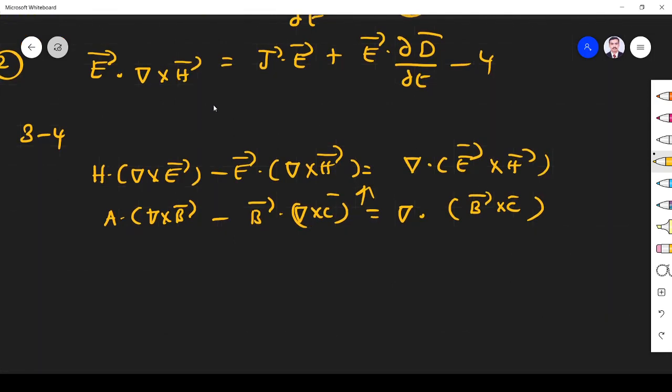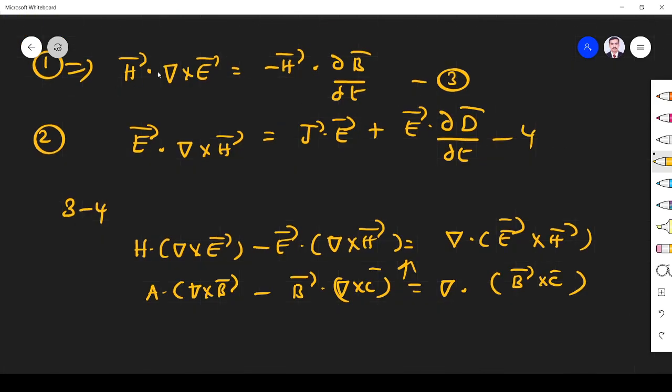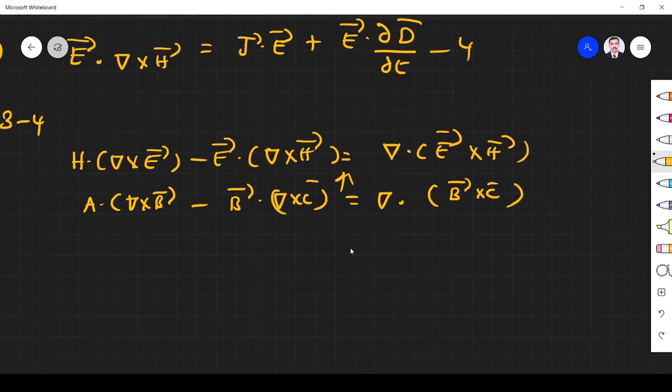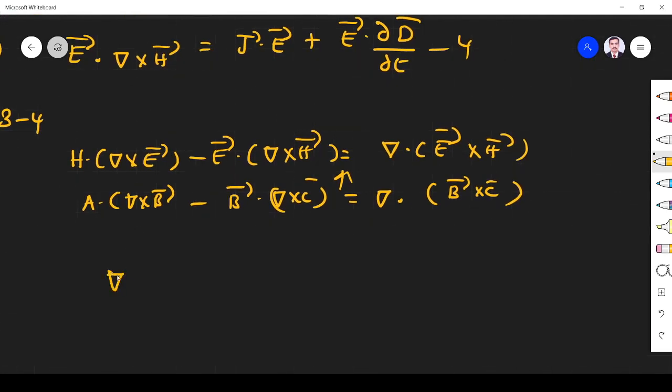If you subtract 4 from 3, instead of that left hand side, we write del dot E cross H. That is equal to 3 minus 4.